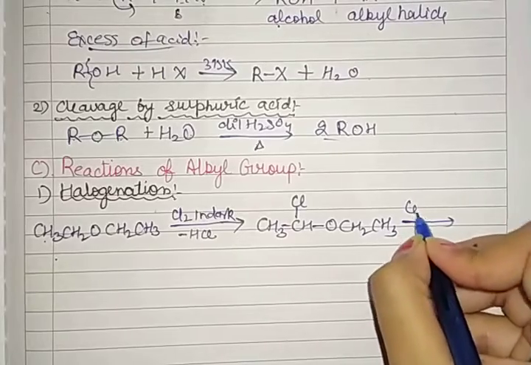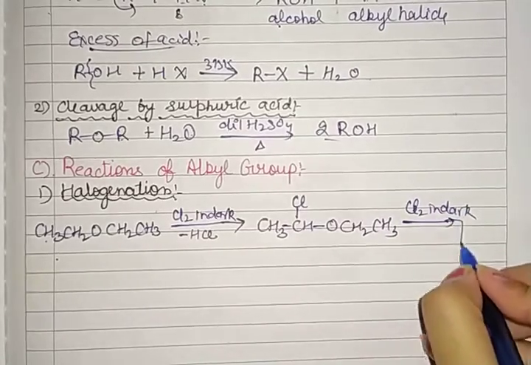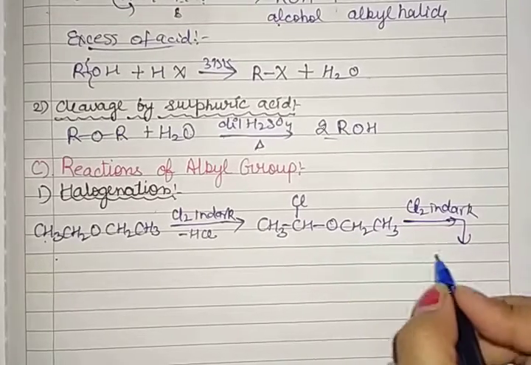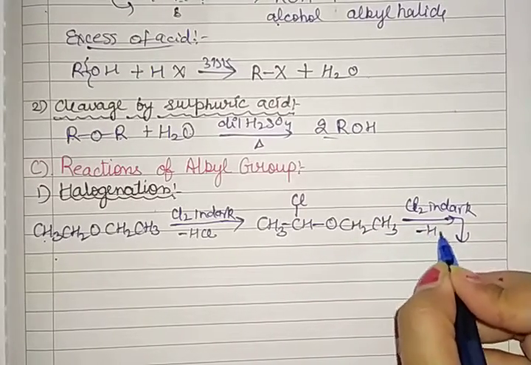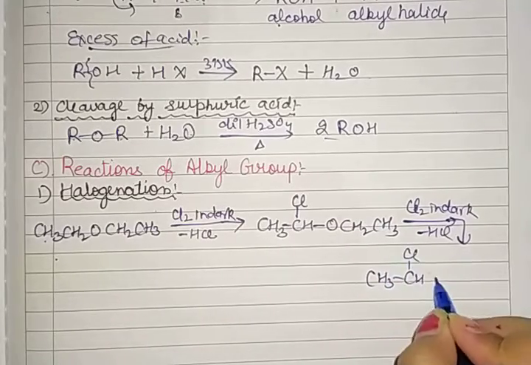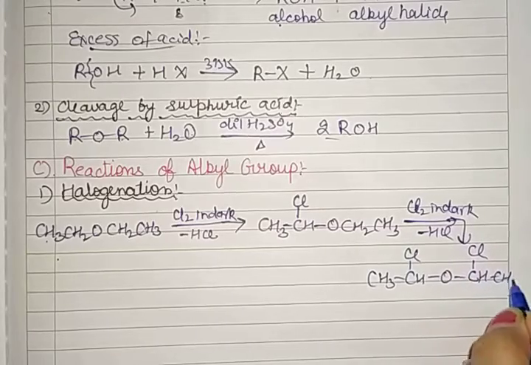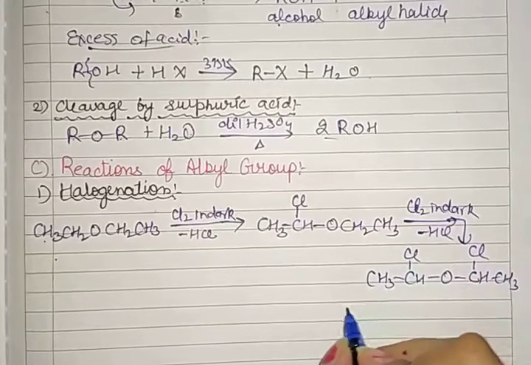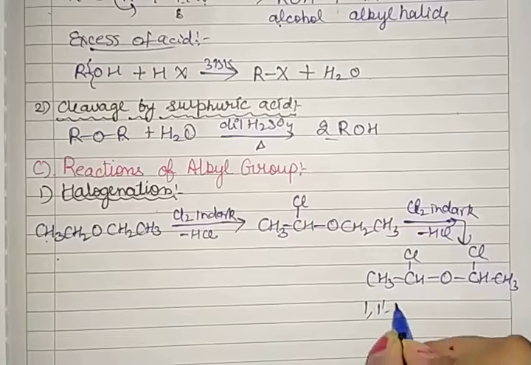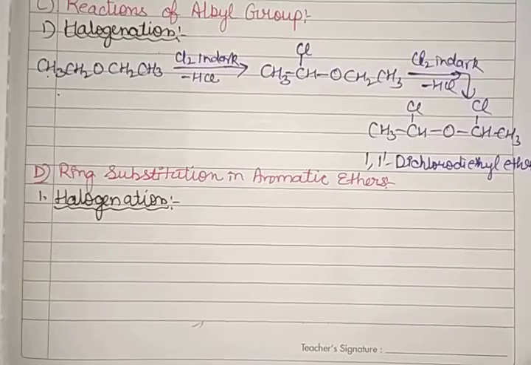Again, when we are treating it with chlorine in the dark, what will happen? Again there is the removal of HCl and substitution of chlorine. Here as it is we have chlorine, so now chlorine is attached to that carbon and this compound is formed, which is named 1,1-dichlorodiethyl ether.